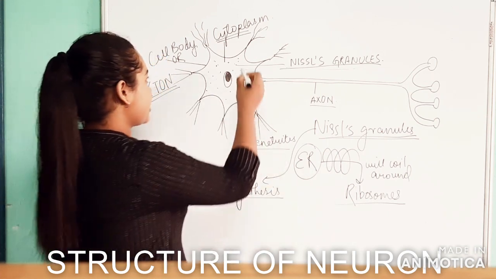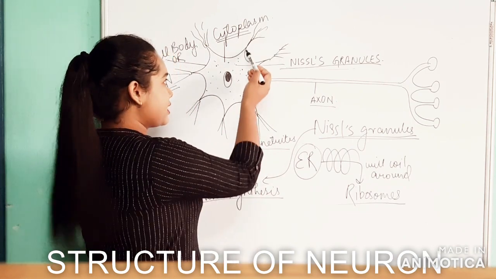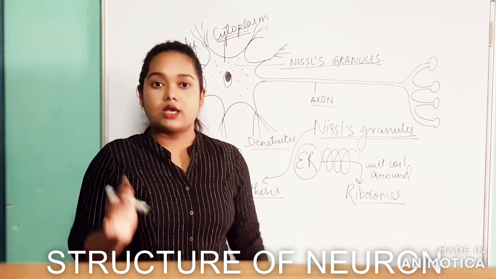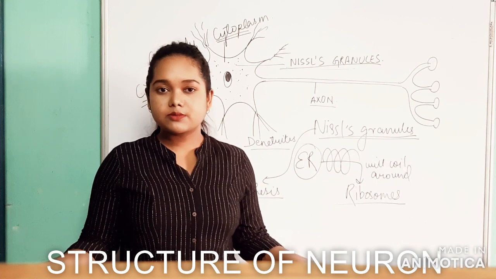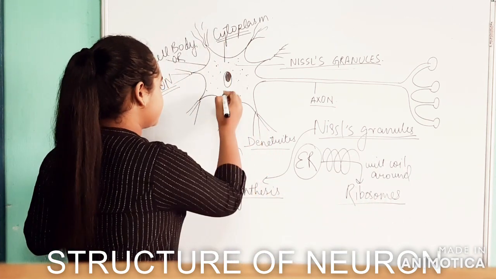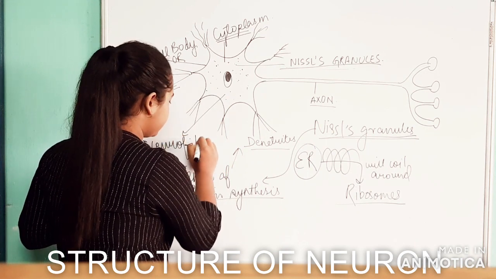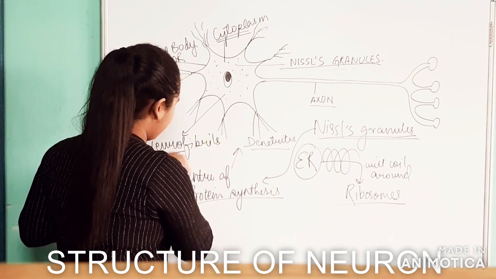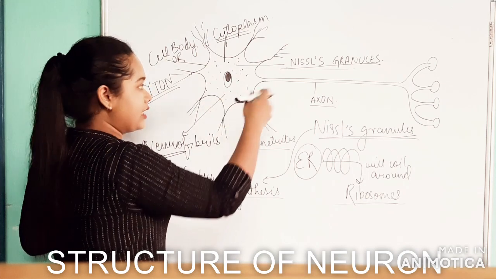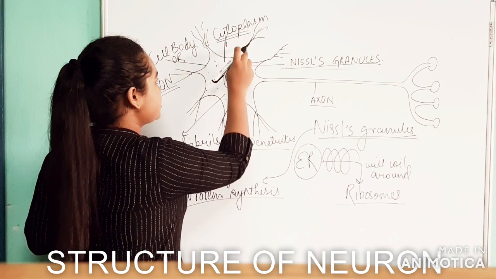Now let us talk about the cytoplasm of the dendrite, the cytoplasm which is present in the dendrite. Similar cytoplasm, right? So everything which is present in the cytoplasm of the cell body is again going to be present in the cytoplasm of the dendrite. But one more thing I forgot to tell you, that is the presence of neurofibrils. Neurofibrils are also present. So these neurofibrils, Nissl's granules, and any other organelle which is present here will also be present in the dendrite.